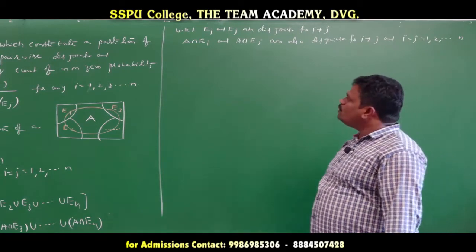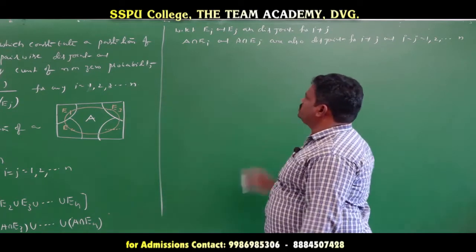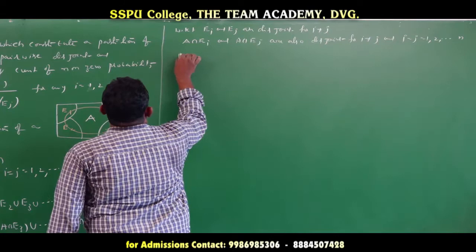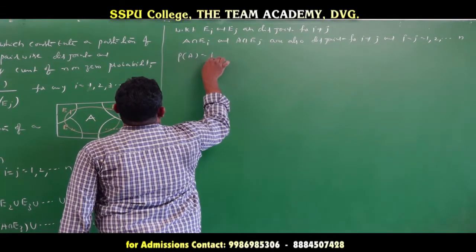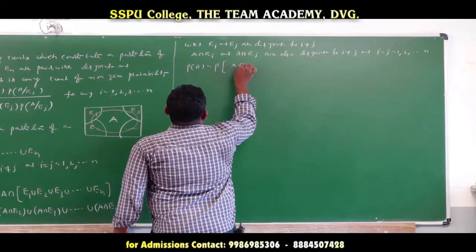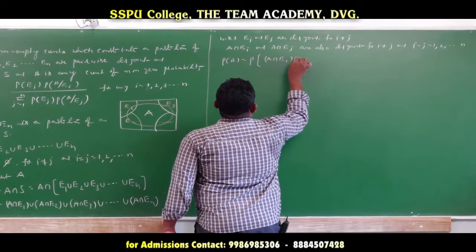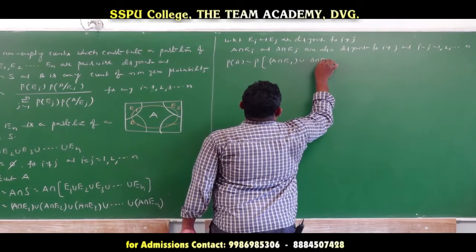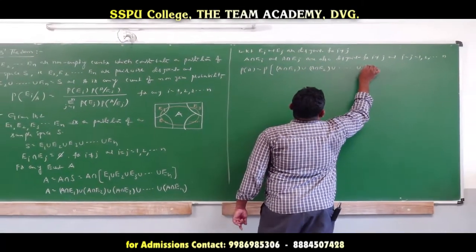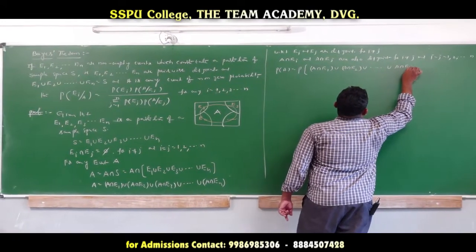Now these are disjoint intersections, so applying probability, probability of A is equal to probability of A intersection E1 union A intersection E2 union and so on A intersection En.